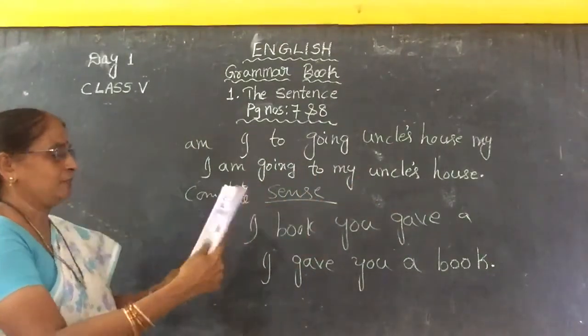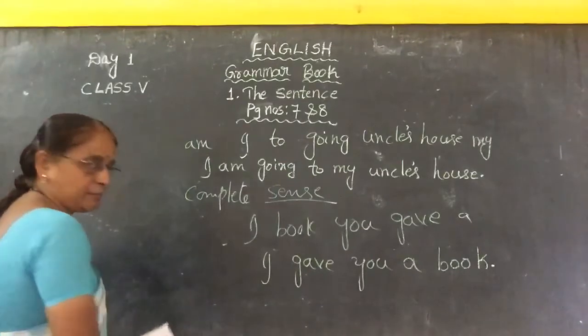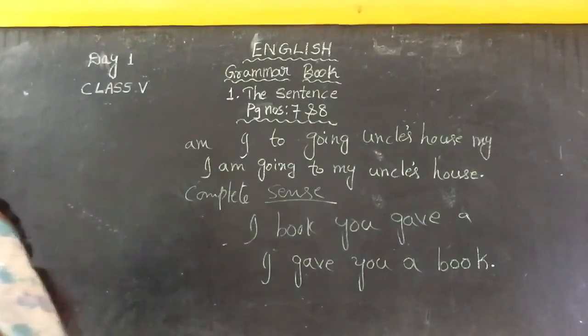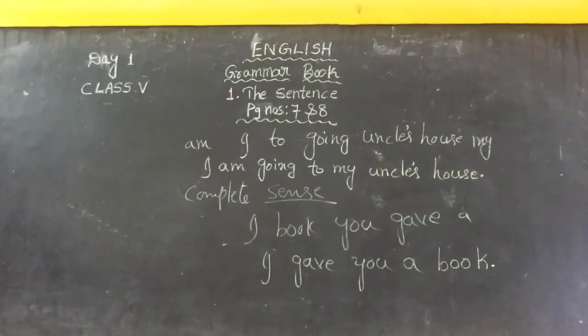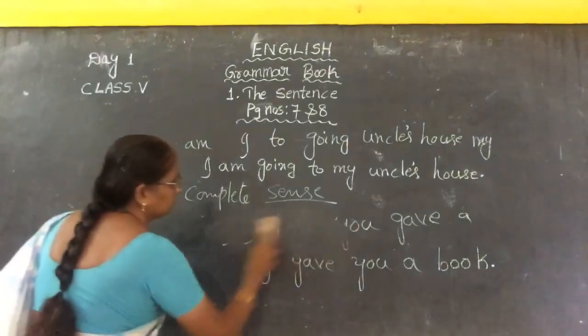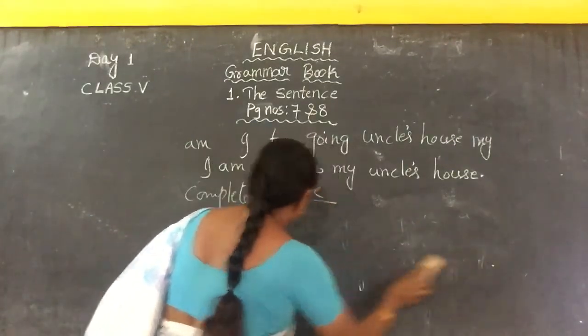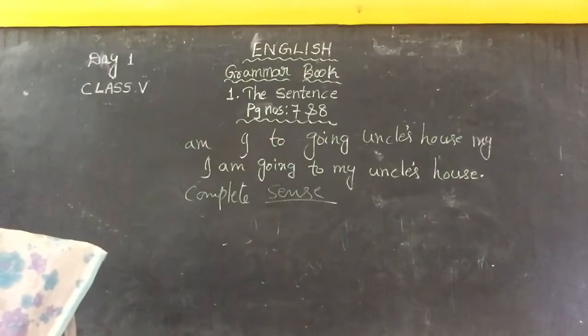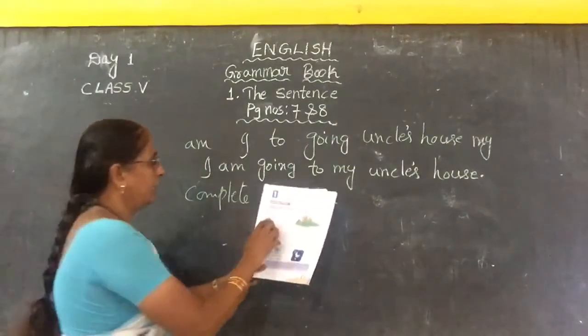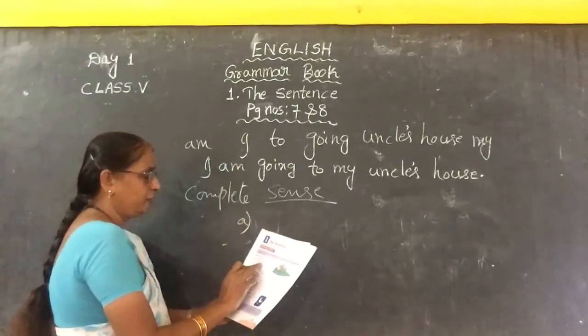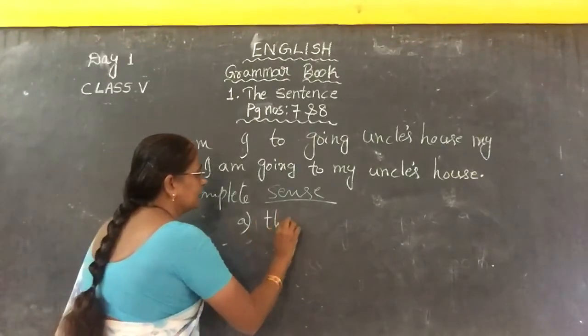Now see here, one more example. I'll write on the blackboard. See your textbook.